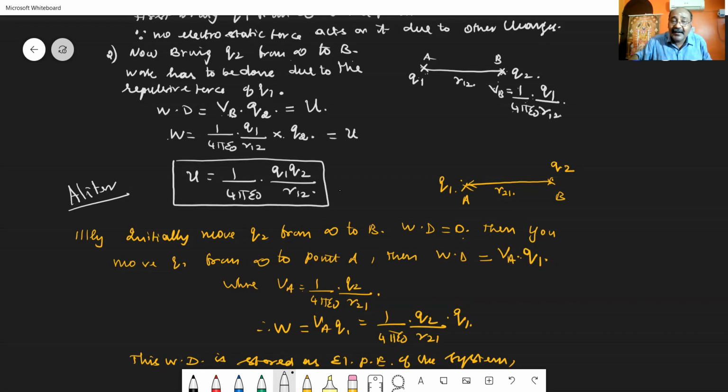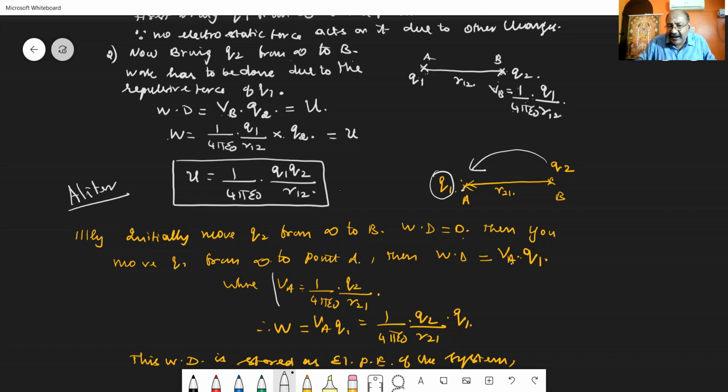Then what will happen? Work done in moving the charge Q1 from infinity to point A is the potential at point A due to the charge at B multiplied with the charge Q1. That is what I have written here, VA into Q1. So what is VA? Potential at point A due to B. So at B you are having the charge Q2 at a distance R21.